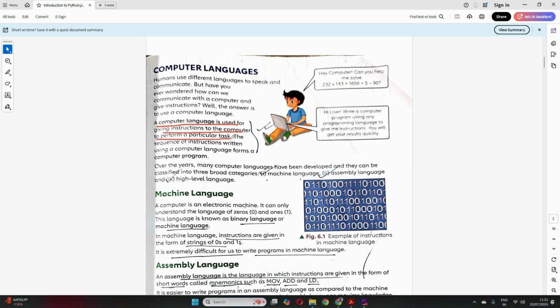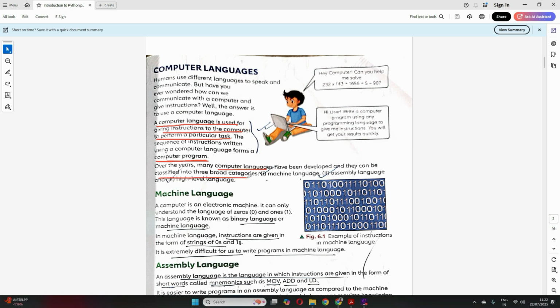And the sequence of instructions written using a computer language, the steps of the instructions that we write using a computer language, forms a computer program. So we use a computer language to give instructions to a computer to perform any task, right? And the steps that we write using a computer language form our computer program. Clear? Now a computer language can be classified into three broad categories.